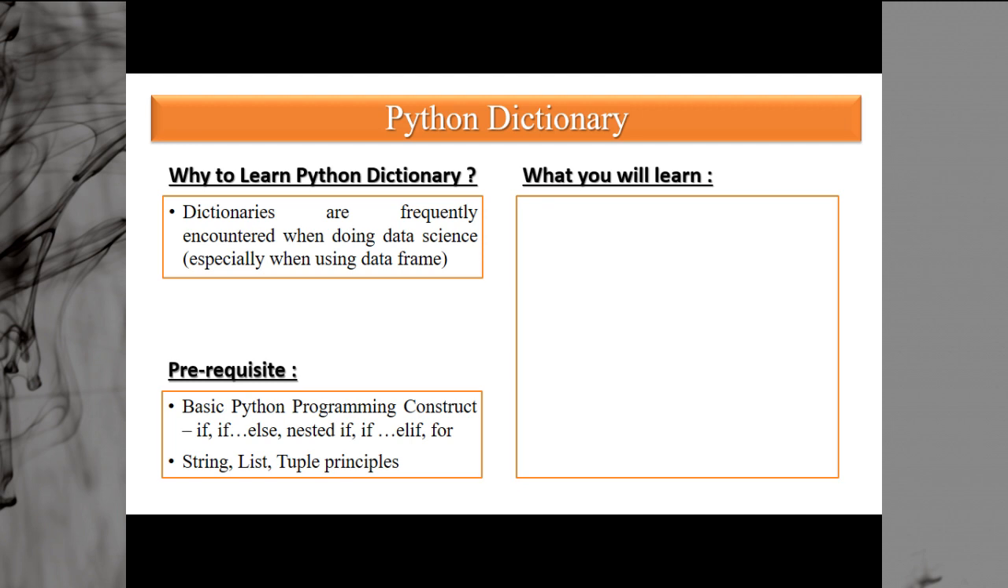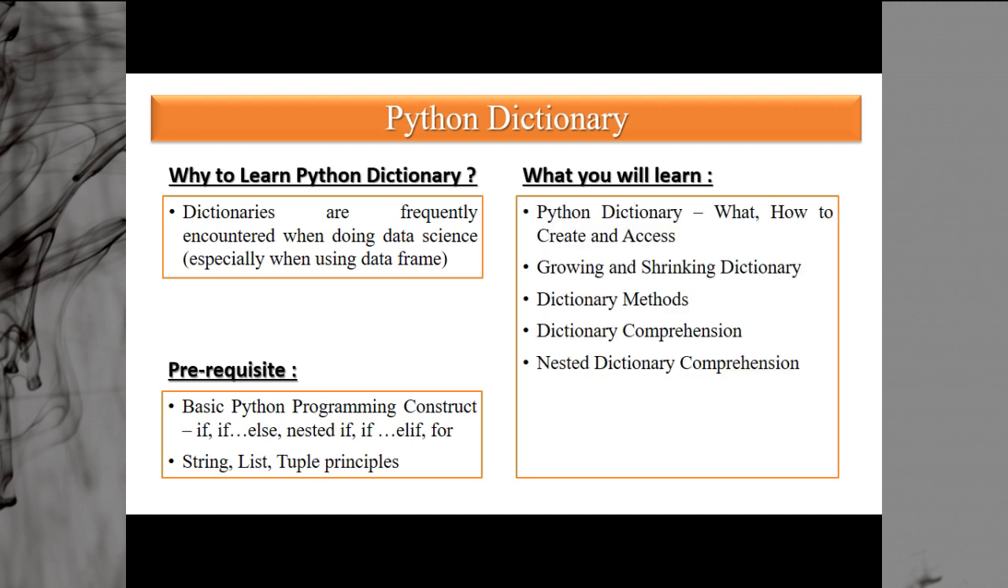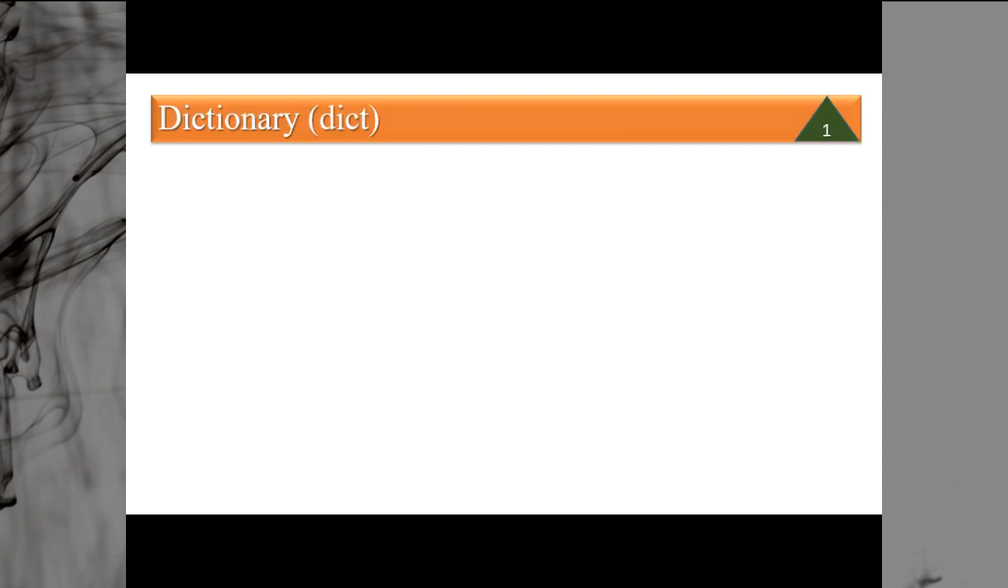What will you learn from this session? Once you complete it, you will go through Python dictionary. What is a Python dictionary? How to create it? How to access it? How to grow and shrink the Python dictionary? What are the different dictionary methods which can be used to manipulate a dictionary? What is dictionary comprehension? If you have gone through list and tuple, then we have list comprehension and tuple comprehension. A similar thing is dictionary comprehension. We will also discuss the nested dictionary and nested dictionary comprehension.